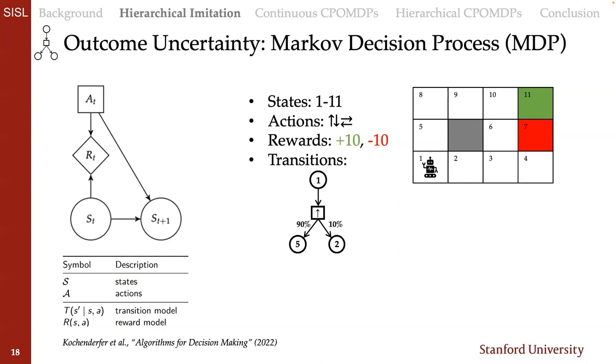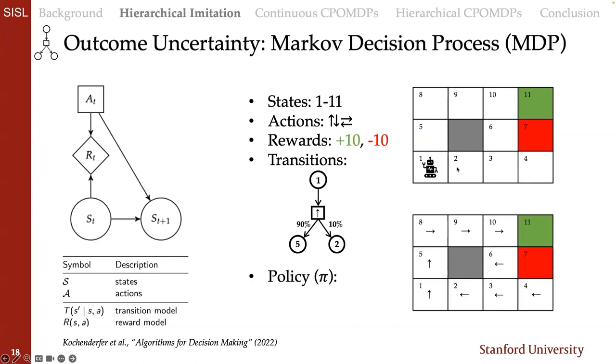So for example, in this case, taking just the up action from state 1 might not always guarantee that we get to state 5. We might get to state 5 with a 90% probability, and with a 10% probability, we might accidentally end up in state 2. The optimal policy would account for all of this information and give us the best set of actions we can take. In these lower right states, the best action that we can take is actually to go left instead of going up, so that we could avoid the small chance that we might end up in that penalty state. So MDPs are how we'll handle outcome uncertainty.